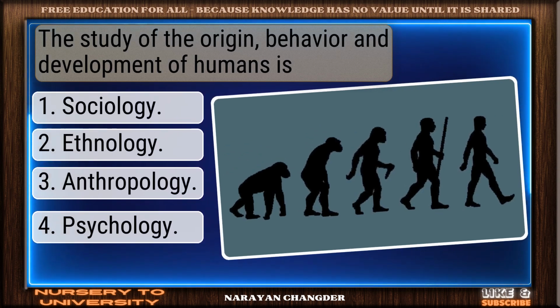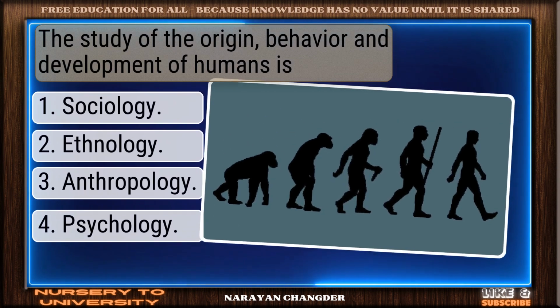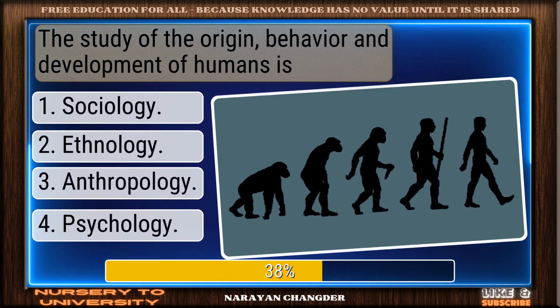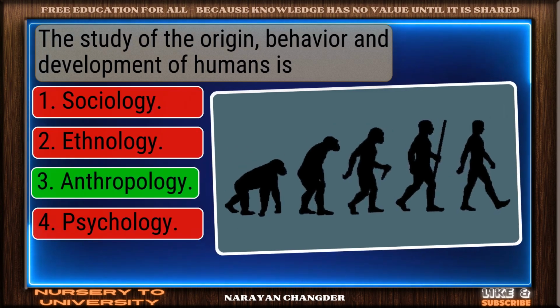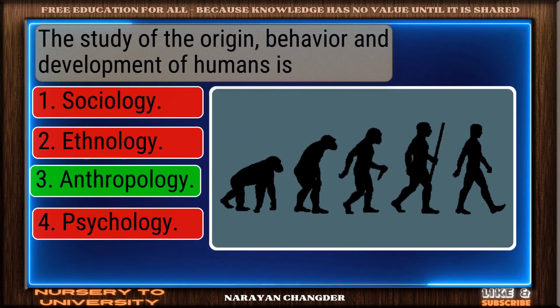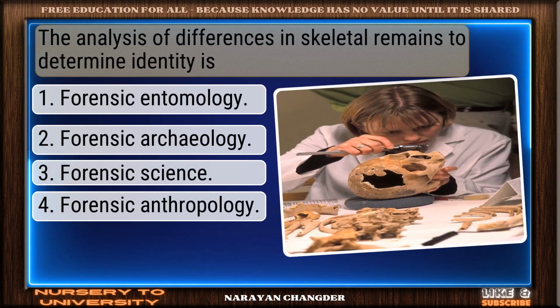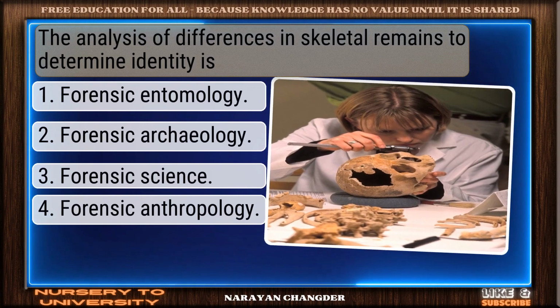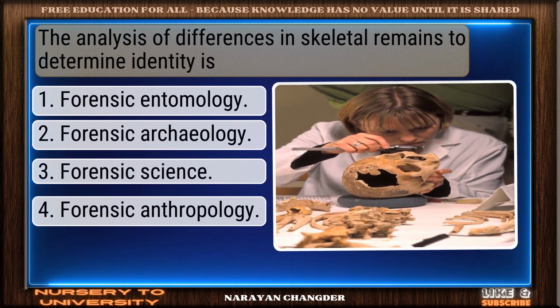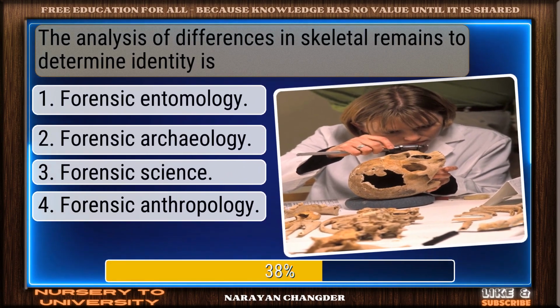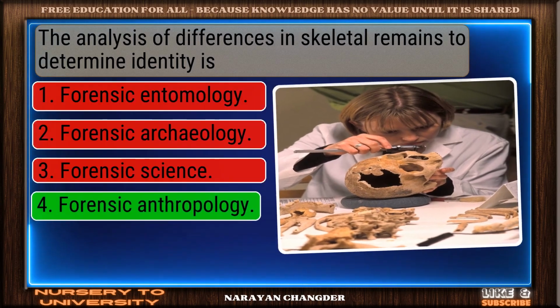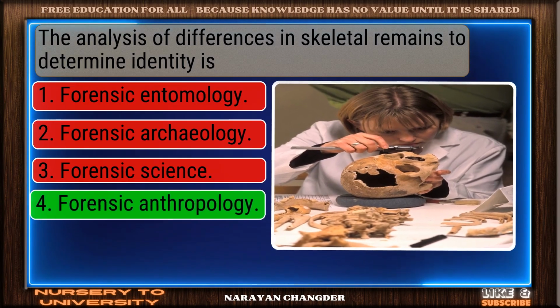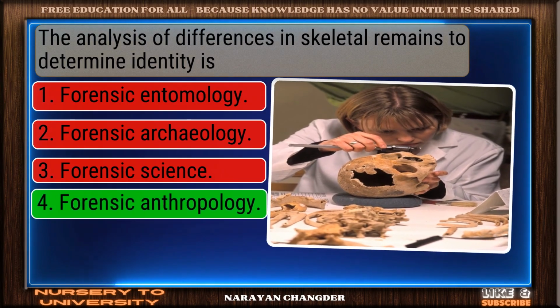The study of the origin, behavior, and development of humans is well picked. Anthropology is the correct answer. The analysis of differences in skeletal remains to determine identity is sharp thinking. Forensic anthropology is the right choice.